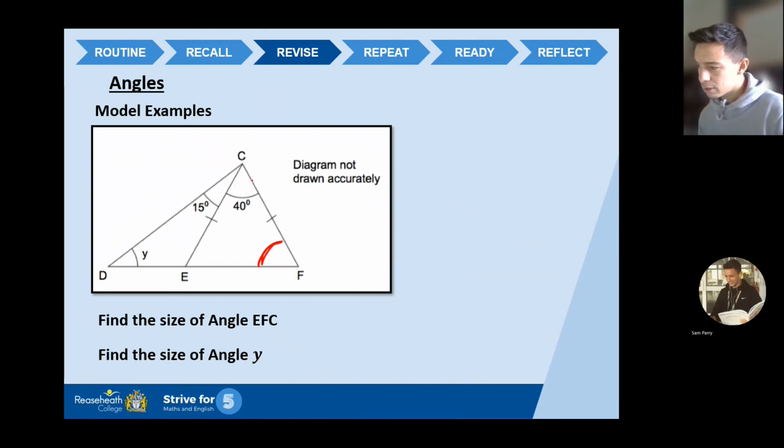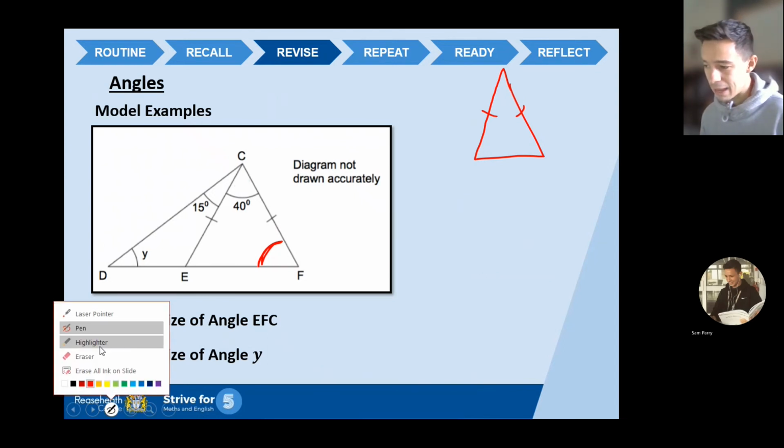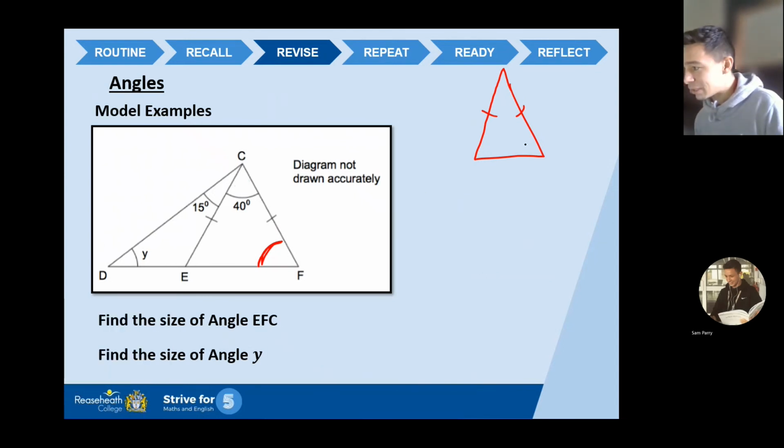I've got an isosceles triangle. Now, I know it's an isosceles because an isosceles has lines like this, where it means these sides are the same length. Now, crucially, I know that typically the base angles are the same in an isosceles, okay? So I know that this angle there and this angle here are the same.